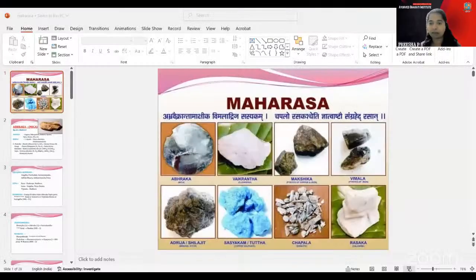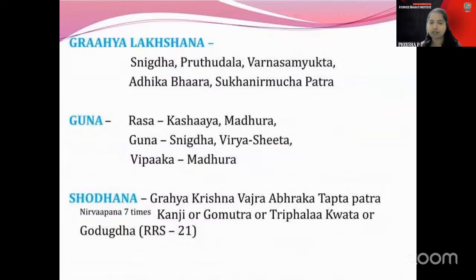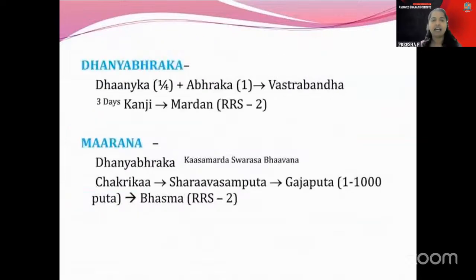Okay, so here you have regarding the Maharasa. Then Abhraka is fine. This is only the important areas which you have to correlate, then regarding the Pinaka, Naga, Manduka, and the Vajraka part there. So other than this one, where are the Shodhana part or the Marana part which is given there?